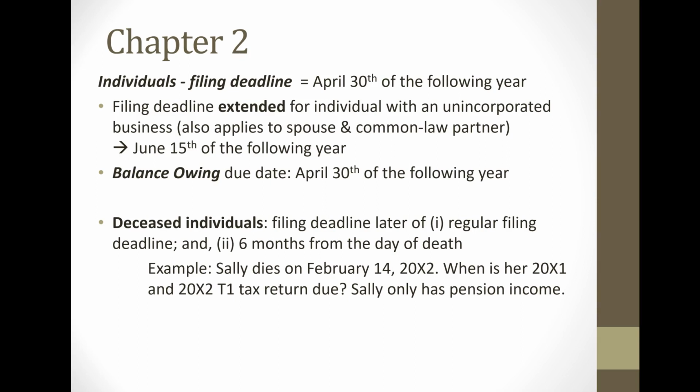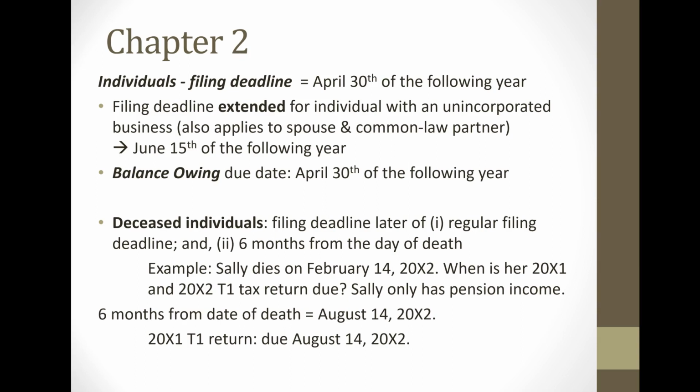So let's take a look at the answer. 6 months from the date of death would be August 14th, 02. So she died on February 14th, so we add 6 months, that would be August 14th, 02. So the 01 tax return is due August 14th. Now the later of two dates: the regular filing deadline for the 01 tax return would be April 30th, 02. The later date is 6 months from the date of death, which is August 14th, 02.